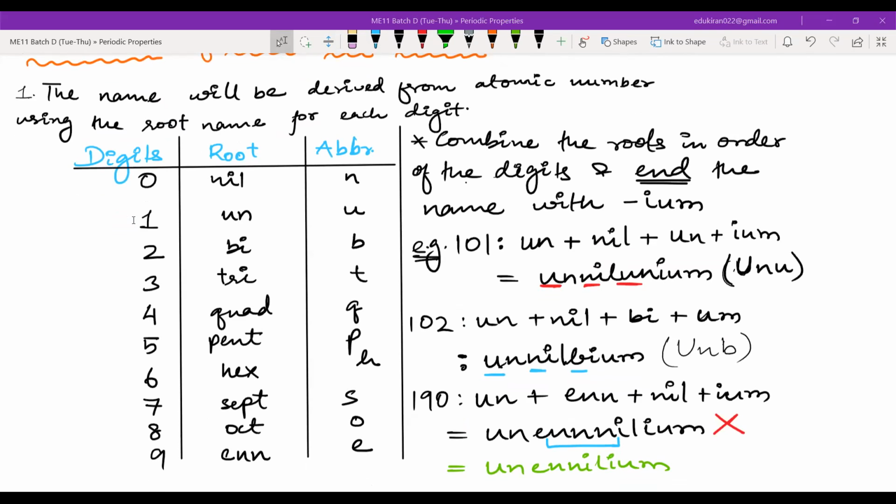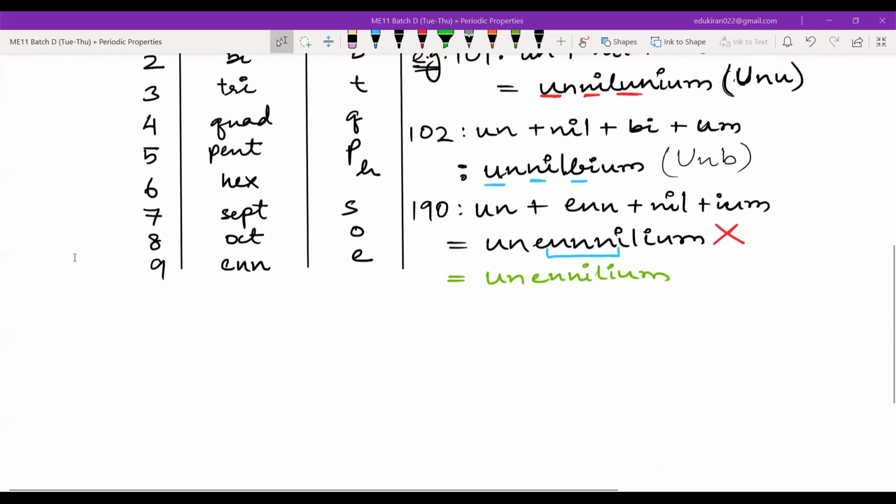Nomenclature of elements with atomic number more than 100. Done. Okay. So guys, can I move on? Yes or no? Okay, fine.